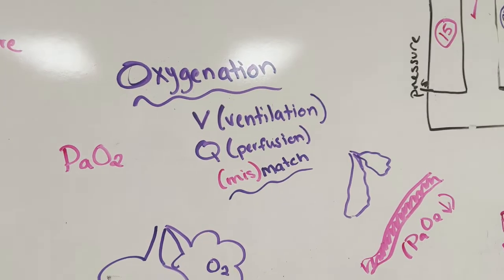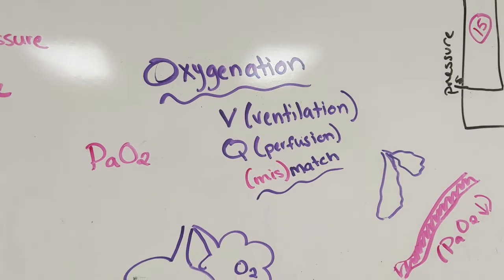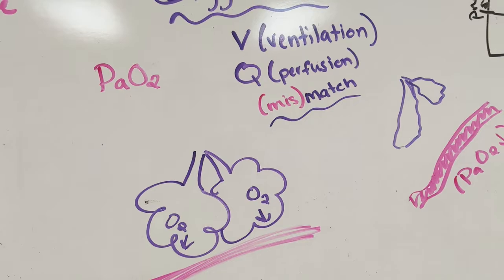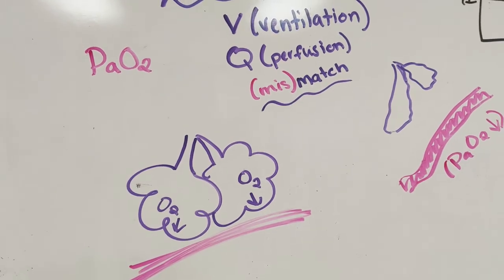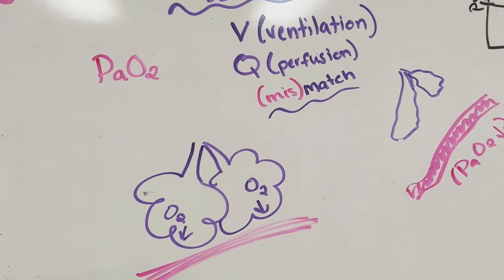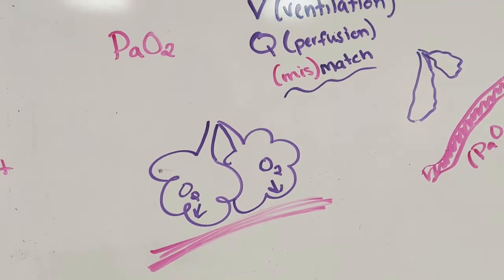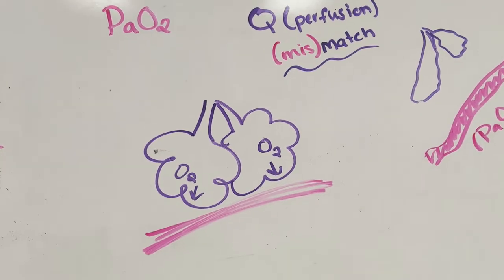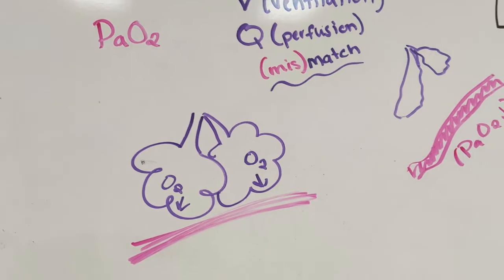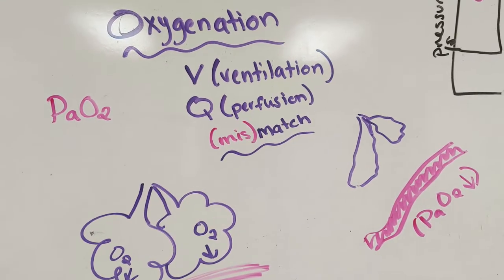So another concept that we're going to talk about is oxygenation. Our PaO2 is the amount of oxygen that's dissolved into the blood. So it comes from the alveoli, goes to the blood, and then the blood carries the CO2 back from the tissues to exhale through the lungs. And so we obviously need to have hemoglobin for oxygen to attach to. But on top of that, we need to have a good match. Ventilation perfusion, which is for some reason V/Q match.